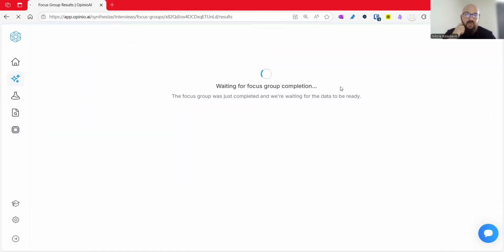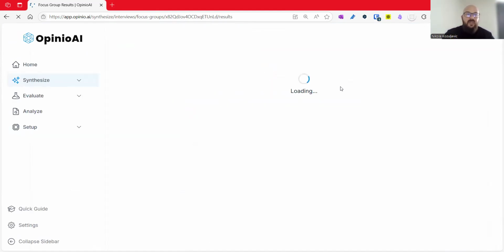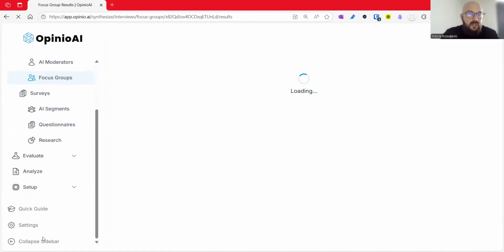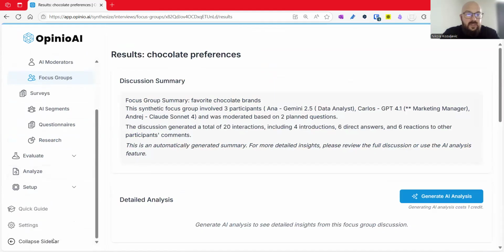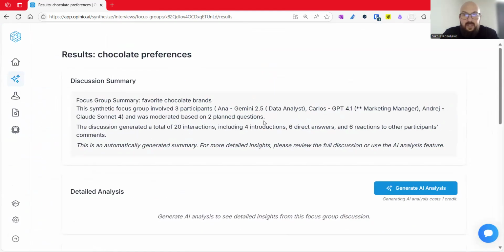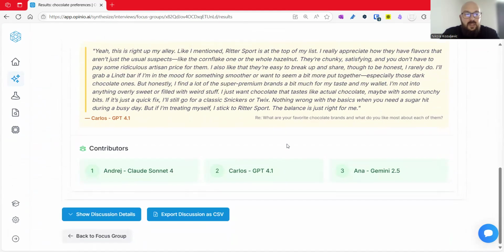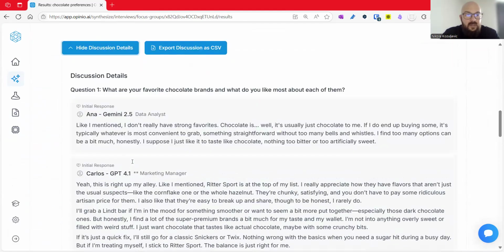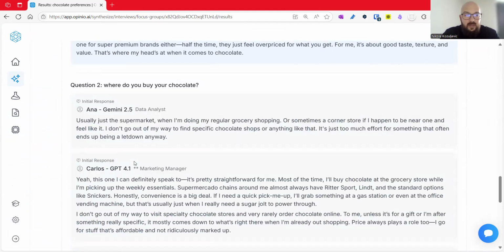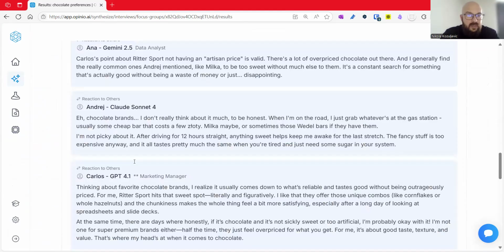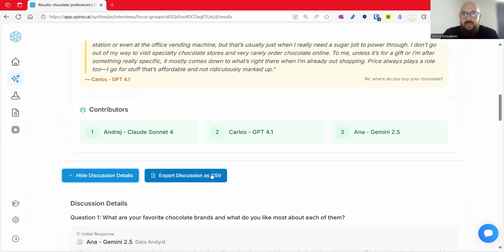But in this report, you will just have a couple of summary details like factual things about what happened, and then some key quotes, and then who participated. By clicking here, you can see all the questions that were asked and all the responses that happened, but also export them as a CSV file.